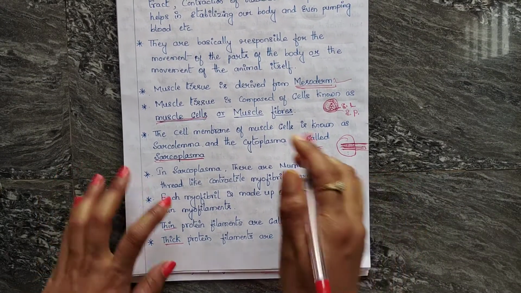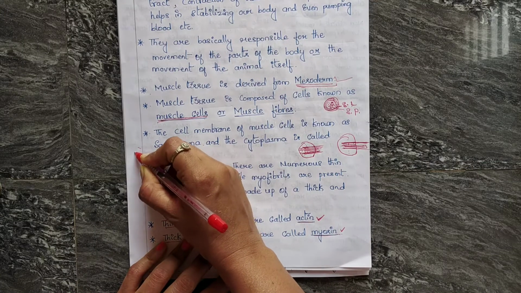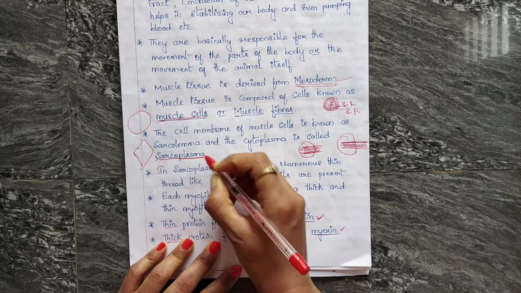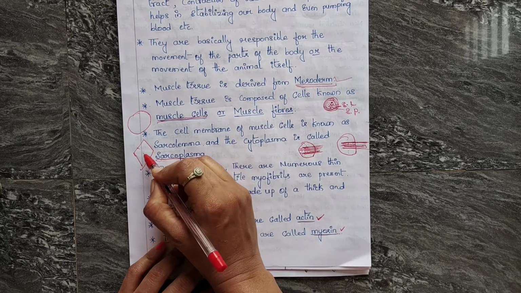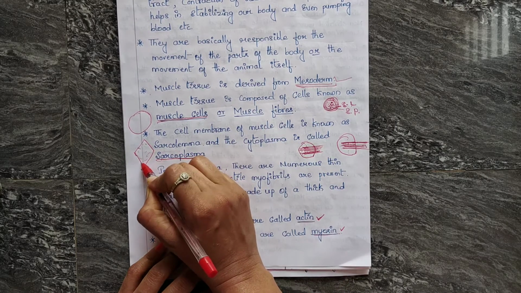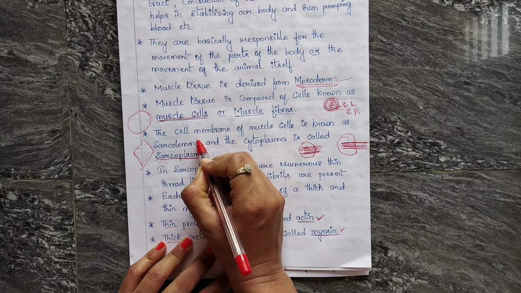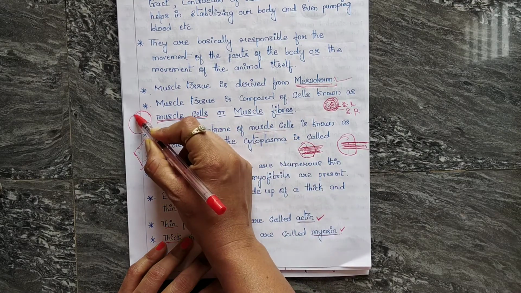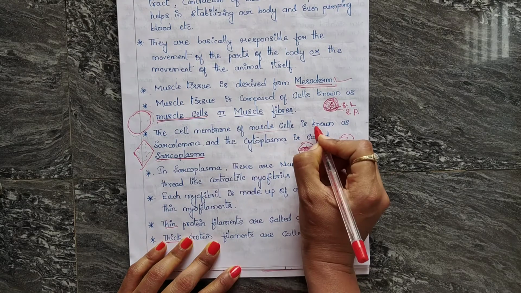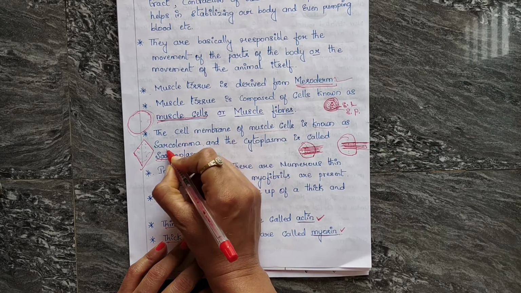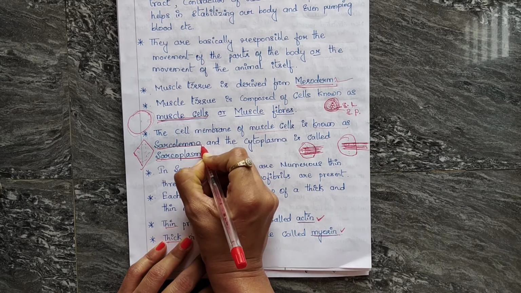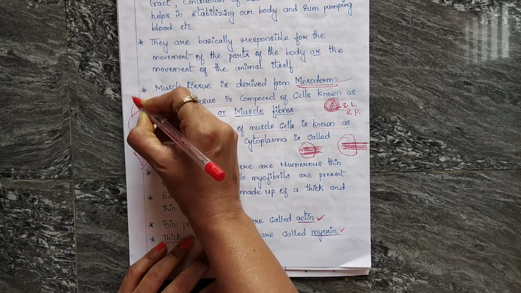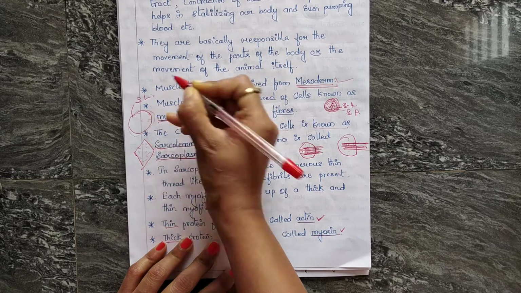When you say a cell, obviously a cell is made up of cell membrane and cytoplasm, right? The cell membrane of the muscle cell is known as sarcolemma. You have to remember these terms. What is the name of the cell membrane of the muscle cell? It is sarcolemma.